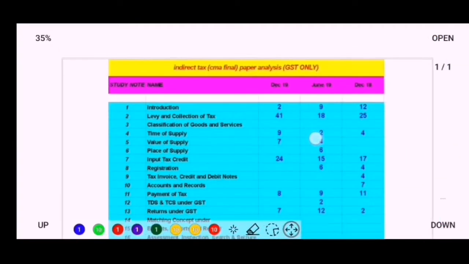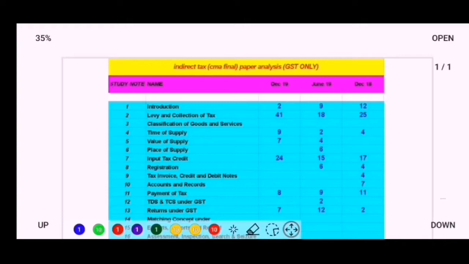Hello friends, today we will see how to study indirect tax for CMA final.